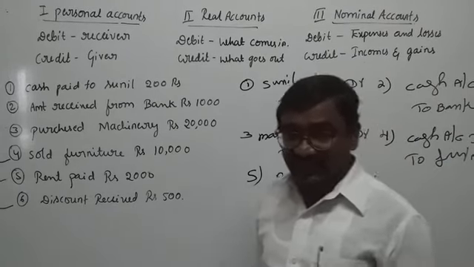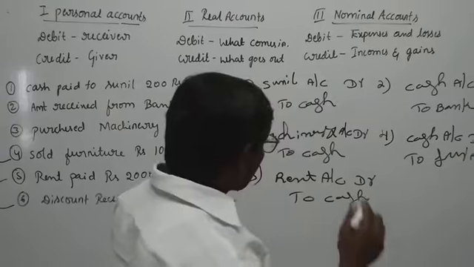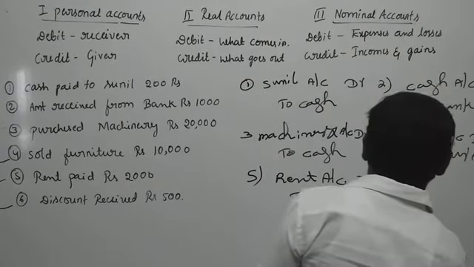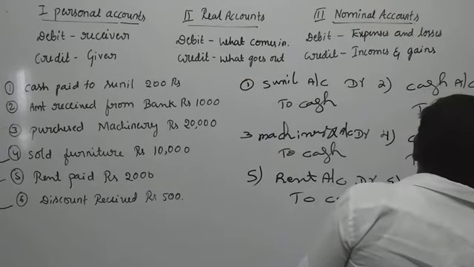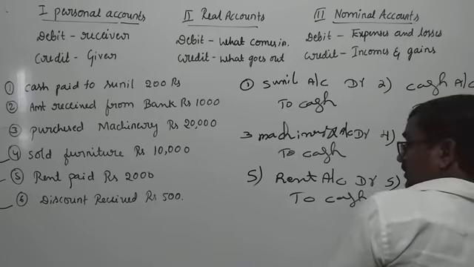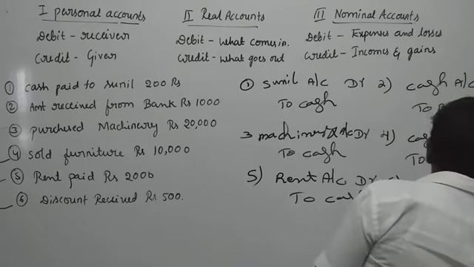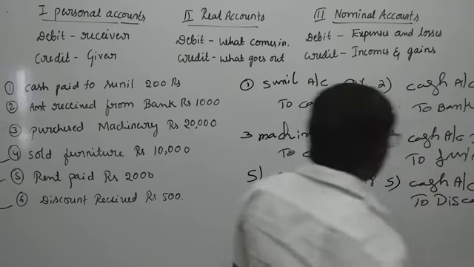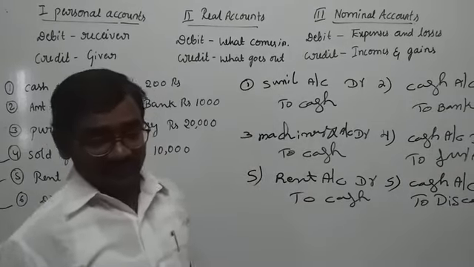That's why we pass the entry: cash account debit to discount account.